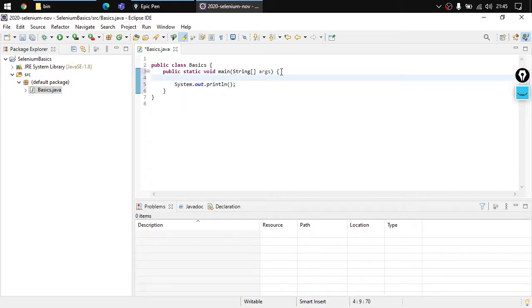So we can have integer type data. How can we store integer type data? So int, then the variable name, say a, and we can specify the value. Say a has a value 1. Now to complete this line, I need to specify a semicolon. It is the key after the L key. Without hitting the shift key, you will be able to get this text. Now you can see that this line is complete.